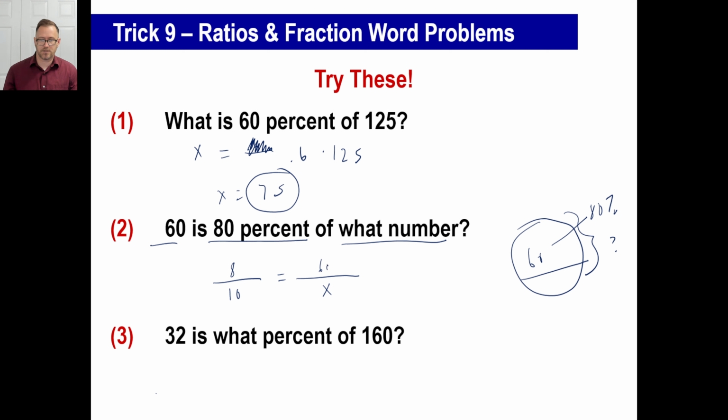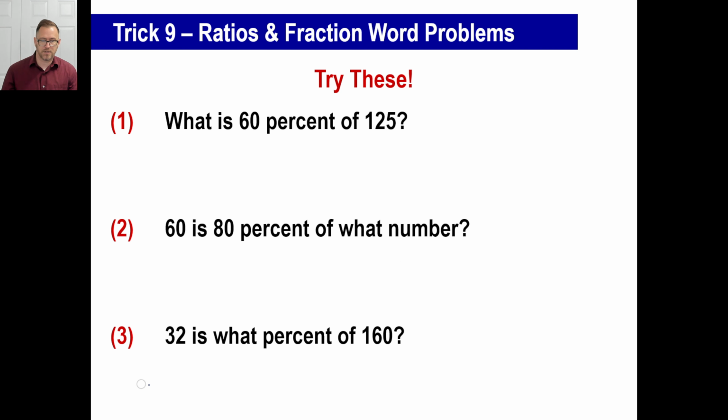So that's going to be 60. Cross multiply: 8 times x is 8x equals 60 times 10. And you do the division, and then there you go. That's 75 as well. All right, 32 is what percent of 160?